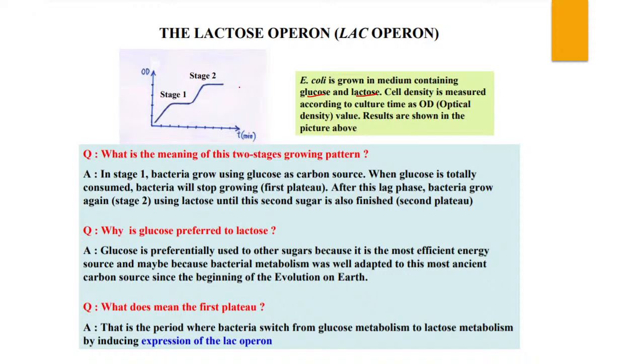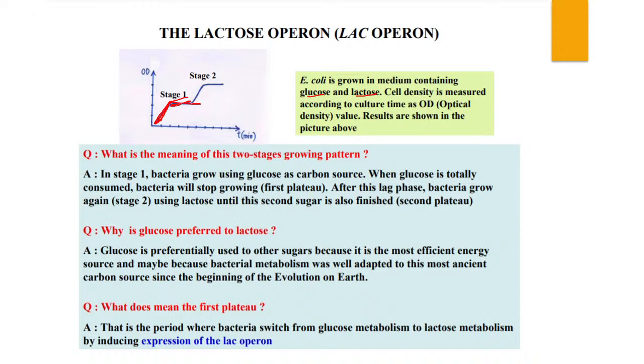So what happens when there is glucose? They utilize glucose and they start to grow. When the glucose is fully consumed, what happens? The bacteria will stop growing and they go into a stationary phase.